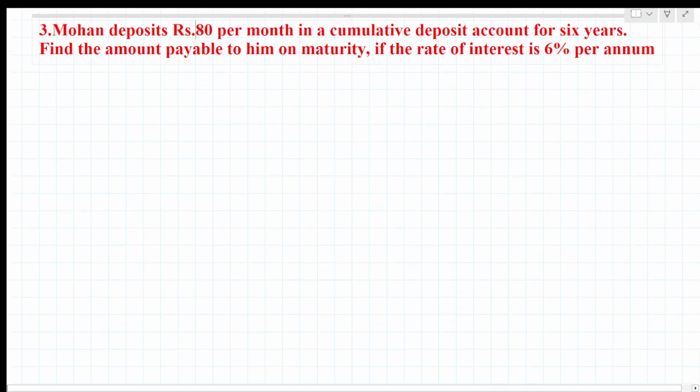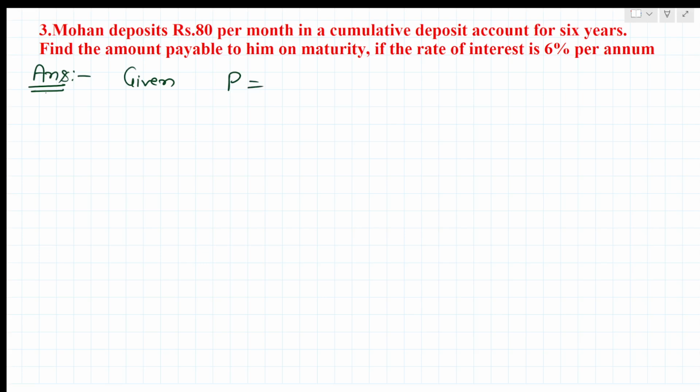First we'll write the given part. What things are given here? Then we'll calculate the interest and then the maturity value. P is the amount Mohan deposits per month, rupees 80.